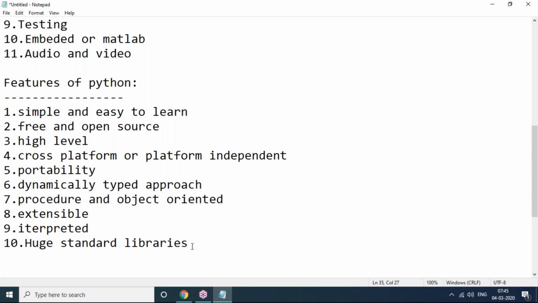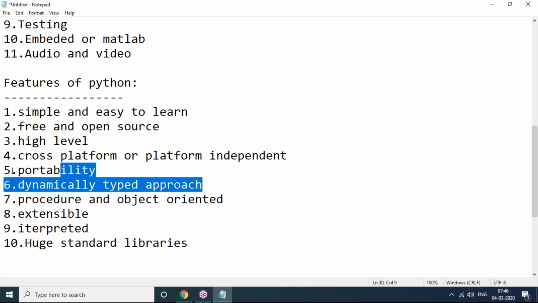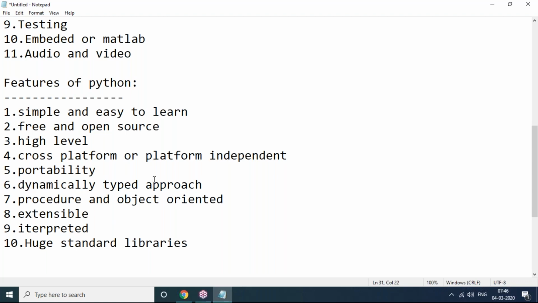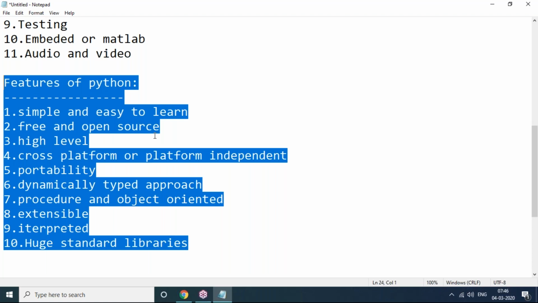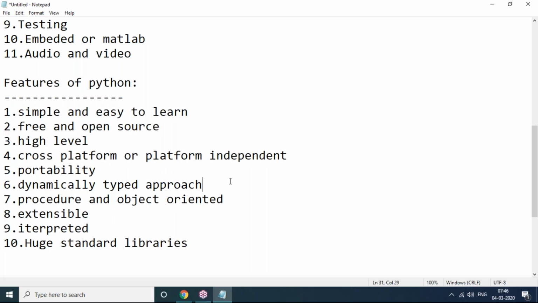So these are the important features of Python: simple and easy to learn, free and open source, high level, cross-platform, that means platform independent, it can run anywhere. Portability in nature, we can migrate from one platform to another platform. Dynamic typed approach, no need to worry about data type declaration, just directly decide your values. Procedural and object-oriented support, security, reusability is possible, extensibility, interpreted, huge standard libraries. These are just the important features of Python.